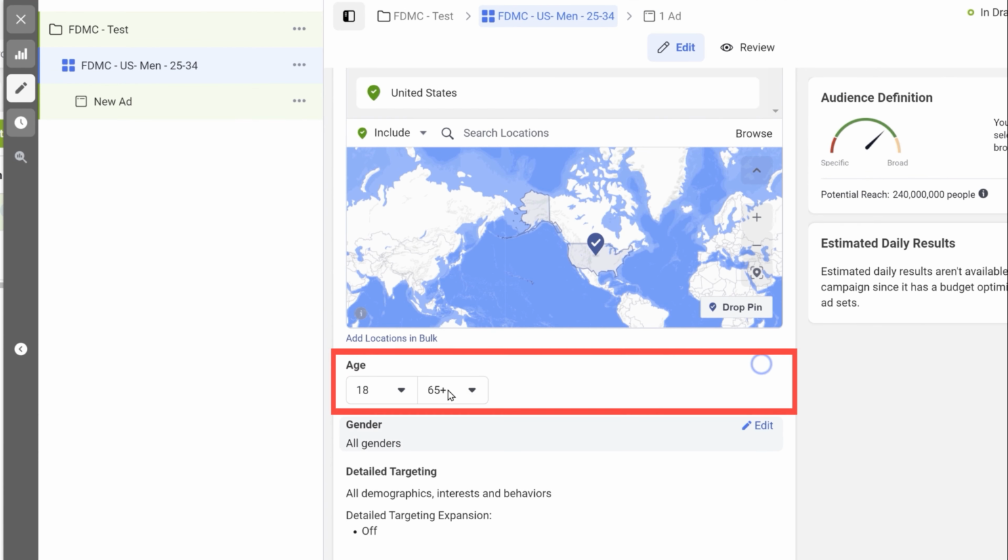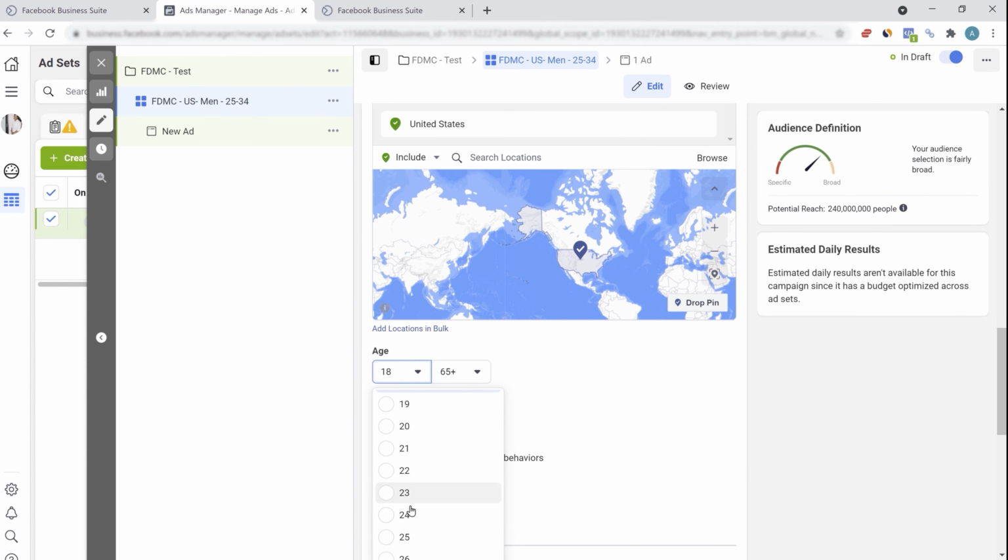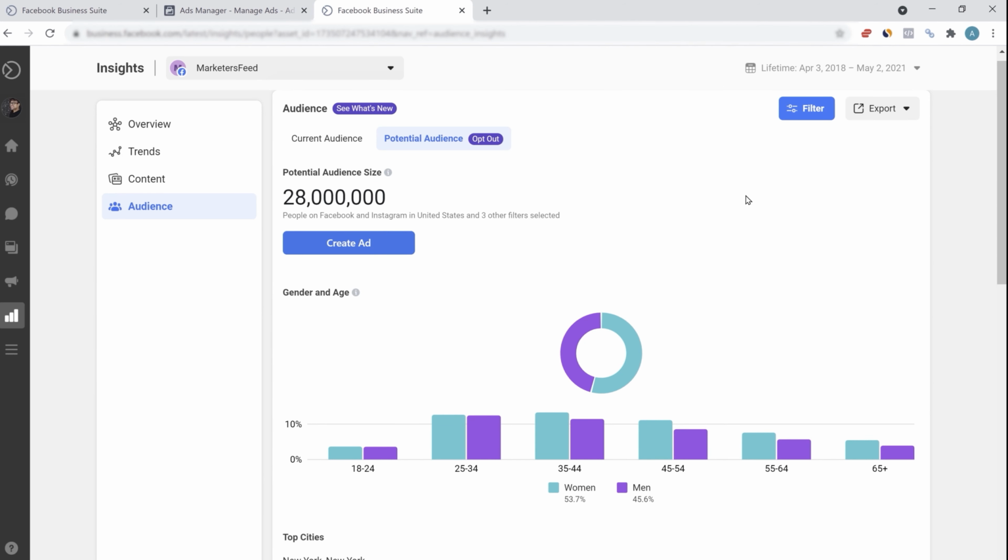For the age bracket, I'll select 25 and I'll select 34. I'm selecting this because this is what we got to know in our audience insights, as we saw that 25 to 34 is a very popular age bracket among people interested in digital marketing. For the genders, I can select both genders, but I usually run the campaigns separately for men and women. I want to see how the campaigns are reacting to different genders. So I'll select men here.